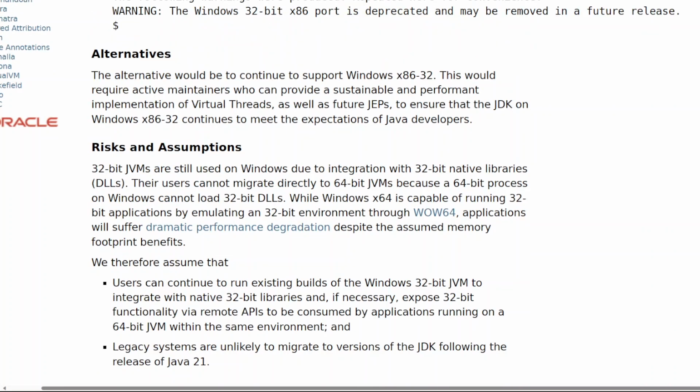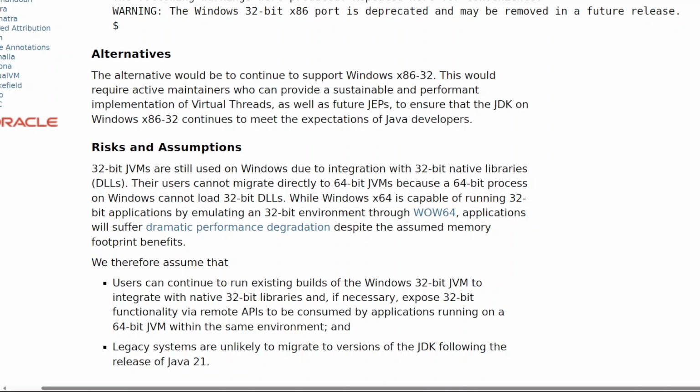Alternatives. The alternative would be to continue to support Windows x86-32. This would require active maintainers who can provide a sustainable and performant implementation of virtual threads, as well as future JEPs, to ensure that the JDK on Windows x86-32 continues to meet the expectations of Java developers.